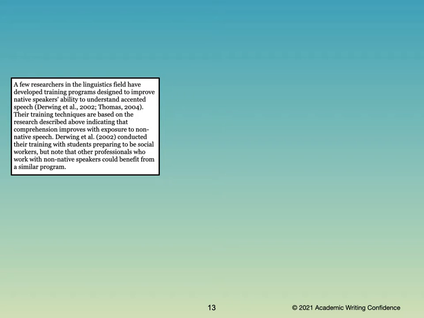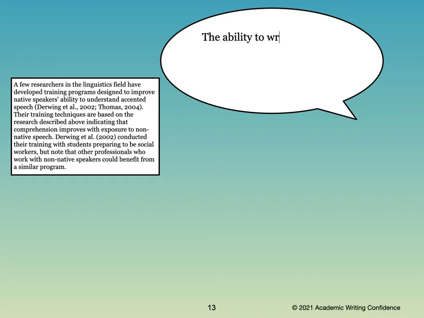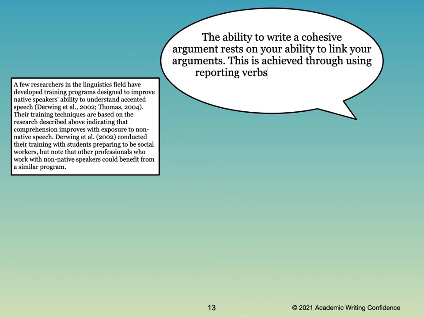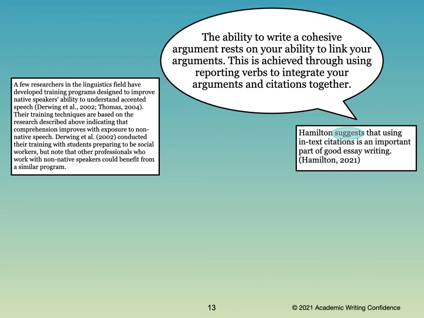Now, when writing these assignments, you want to use evidence in your essays to show that you can find other experts that agree with your opinions, but you must cite them correctly to avoid plagiarism. You also want to be able to connect these ideas together smoothly in your essays. The ability to write a cohesive argument rests on your ability to link your arguments. This is achieved through using reporting verbs to integrate your arguments and citations together.